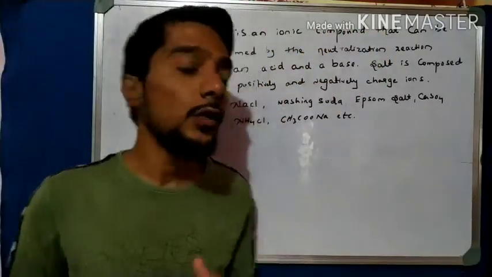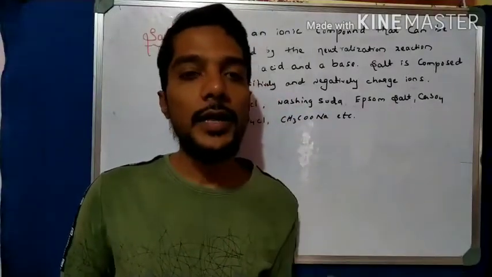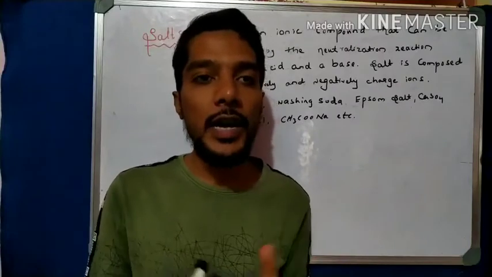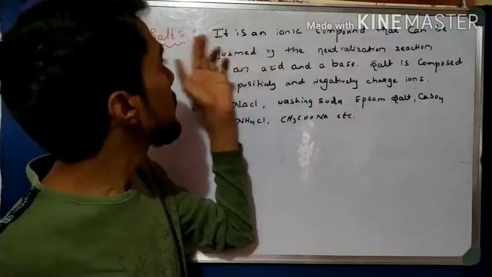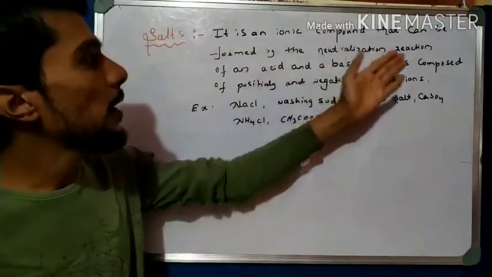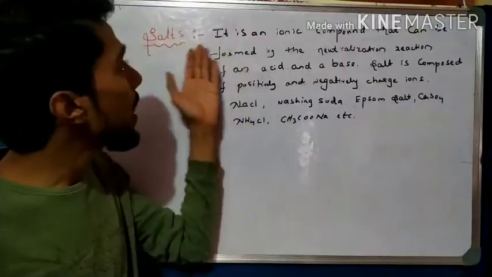So in the last video we learned about the reaction of acid and base. When acid reacts with the base, when they react with each other, they form salt and water. So that is nothing but the salt, right? The salt is formed by the neutralization reaction of acid and the base. Then it is called an ionic compound.